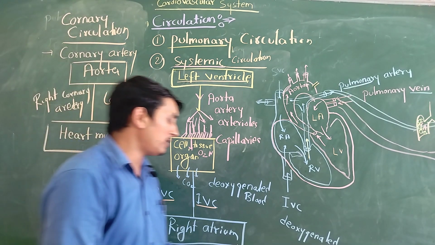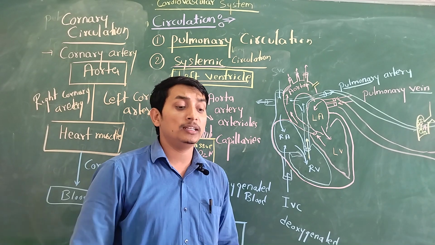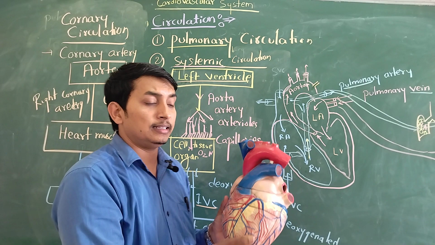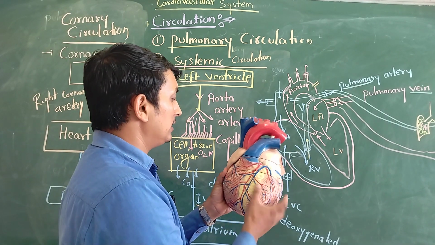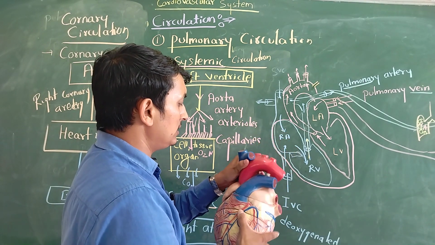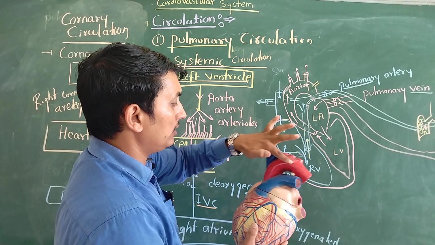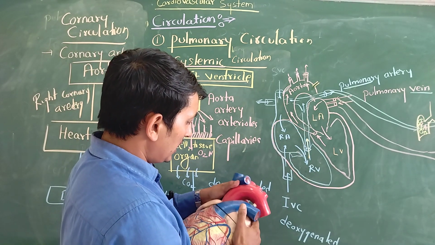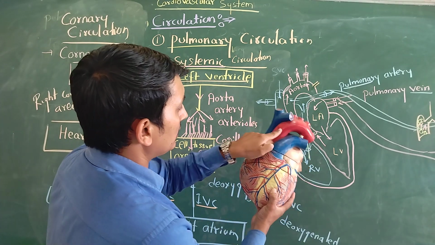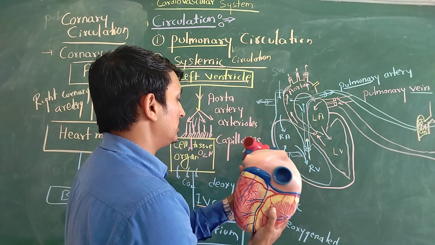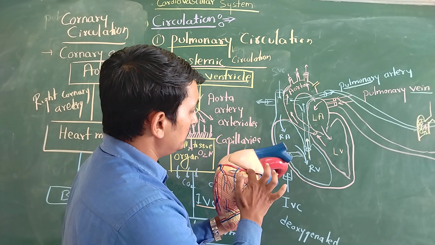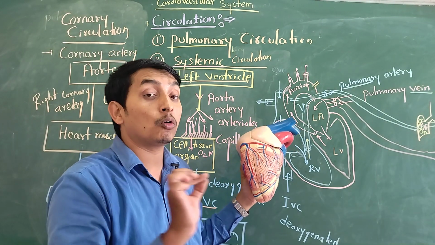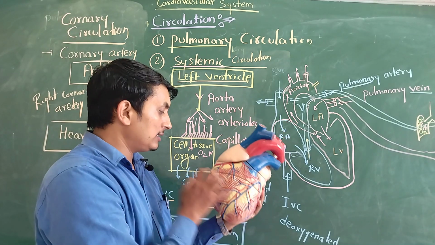I'll show one diagram of coronary circulation, a very simple diagram. This diagram is the structure of the heart. In this structure of the heart, you can see here this is called the aorta, the red one. From the aorta, which always carries oxygenated blood, you can see the coronary vessels. The red color is called the coronary arteries and the blue color is called the coronary sinuses.